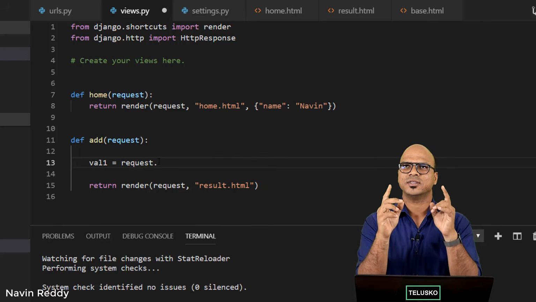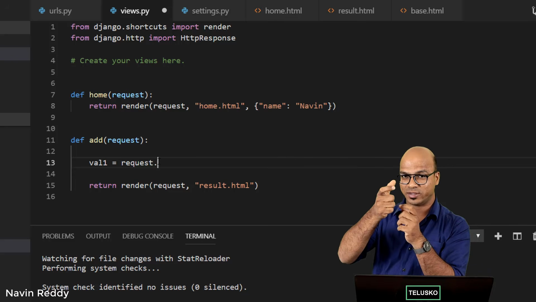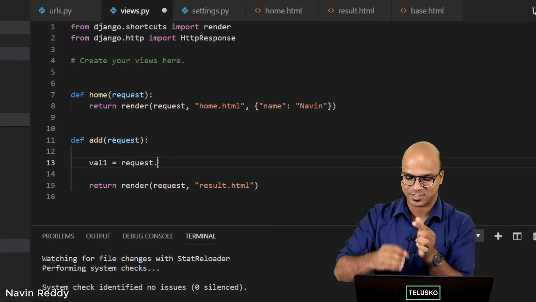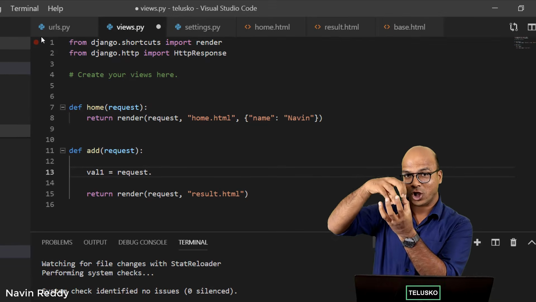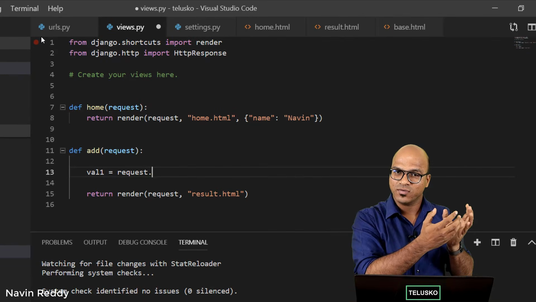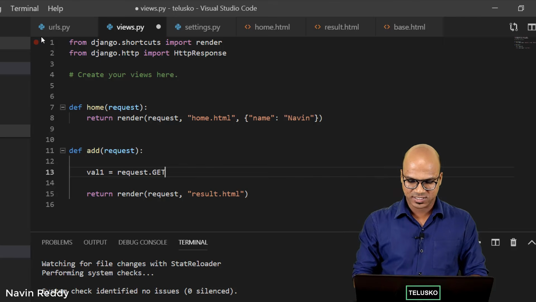Of course, right? Because as a client, when you send a request to the server, you're basically sending an object, and that object will have some values. So the values which you are passing here, num1 and num2, are in that particular object, right? And when the server sends you a value back, it will be in the format of a response. So we can simply say get.